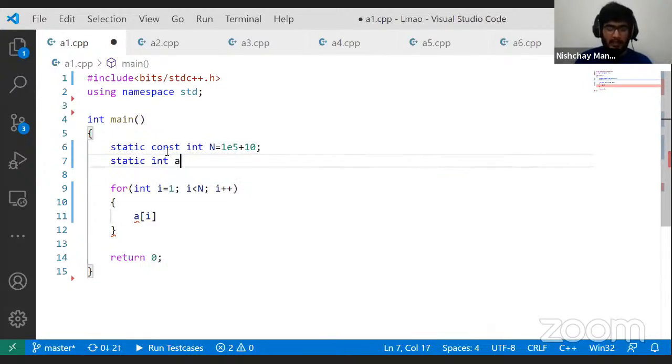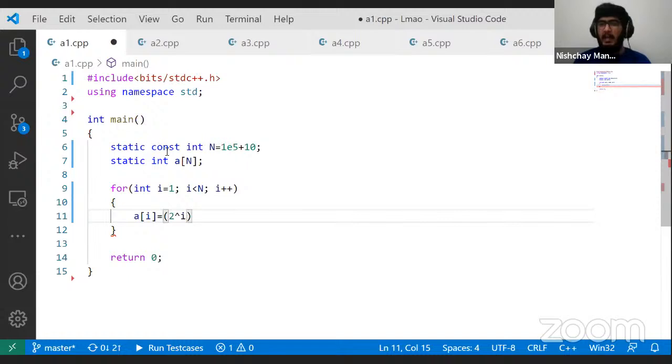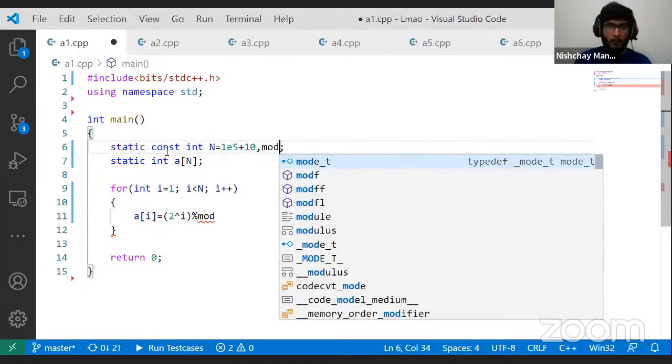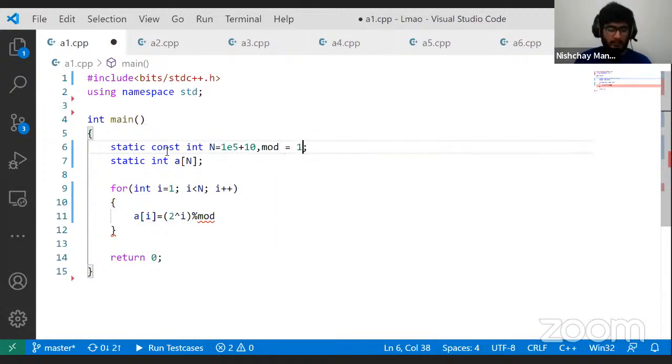Static int a[N]. a_i should be 2 to the power i. Initially, I'm setting that, and then I'm going to subtract the value of its multiples, modulo mod, of course. And what is mod? Let me declare mod as well. Mod is 10 to the power 9 plus 7, 1e9 plus 7.